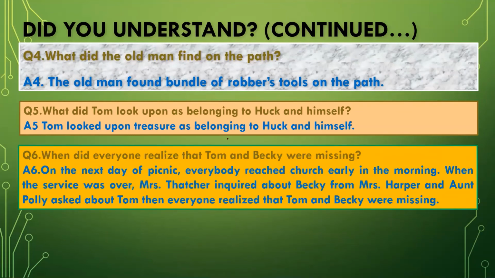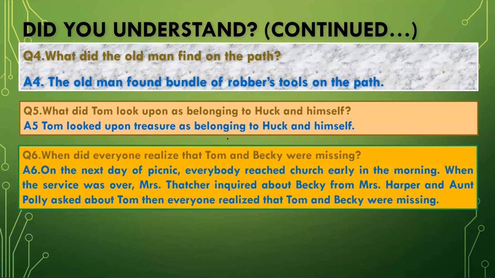When did everyone realize that Tom and Becky were missing? On the next day of the picnic, everybody reached the church early in the morning. When the service was over, Mrs. Thatcher inquired about Becky from Mrs. Harper, and Aunt Polly asked about Tom.